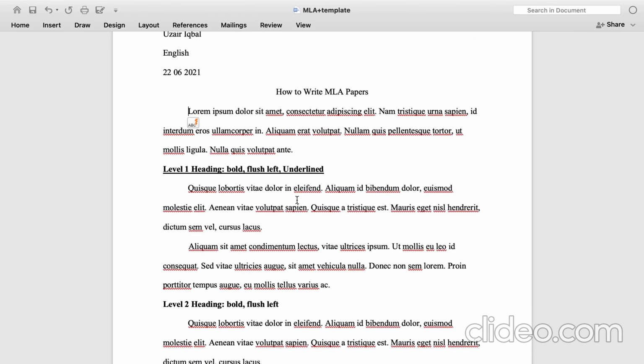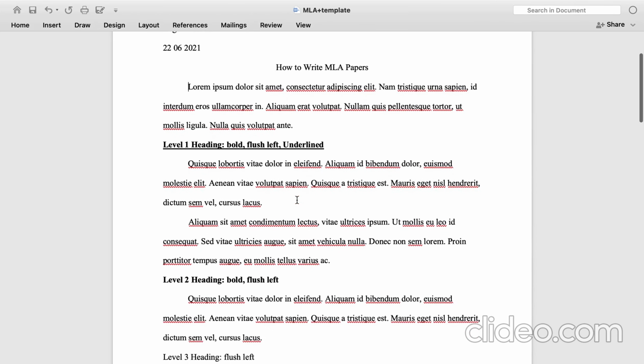Okay, so coming towards the headings, there are a number of heading levels, as I have previously explained in the APA format. The level 1 heading can be of any type, so I'm just giving my own way. It can be bold, left flush and underlined. This will be the level 1 heading.